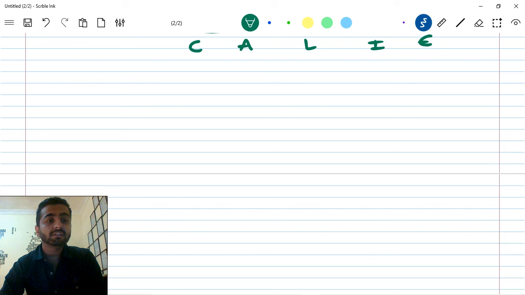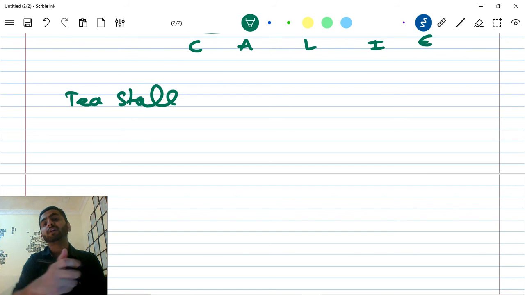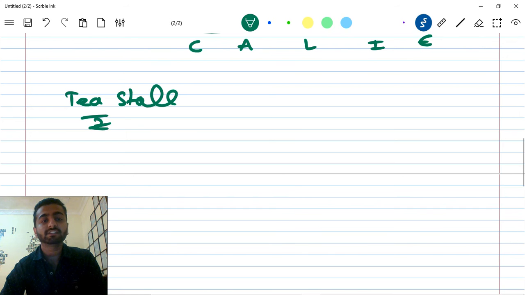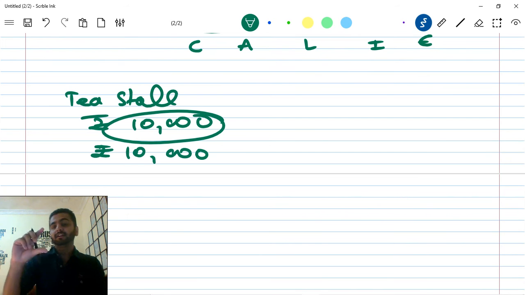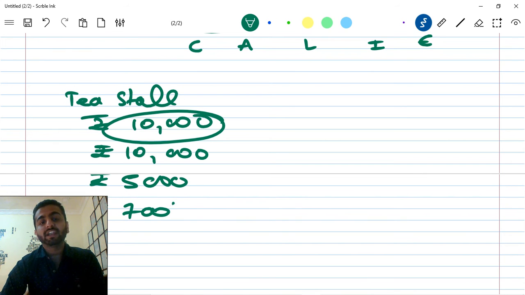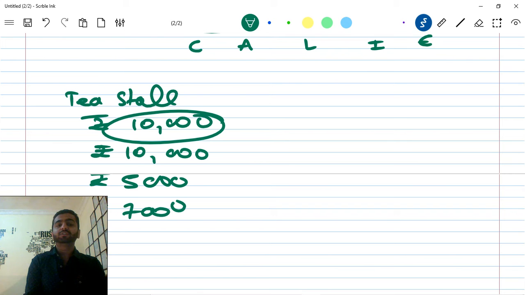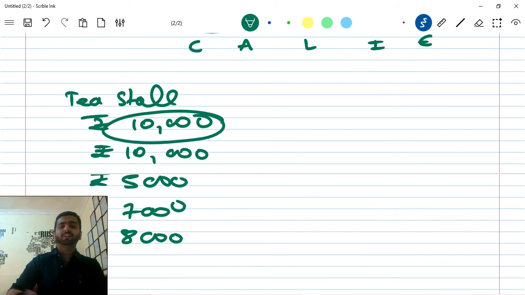No. Even if you just want to start a tea stall, a chai cart, you will still need some money. Even for a tea stall you need some amount of money. Let's say for that tea stall you need 10,000 for the cart, 10,000 for the utensils, the cups and everything, 5,000 for chai patti, tea powder, 7,000 for advertising, you will have to put up advertising boards and everything, and 8,000 for a gas stove and whatever.